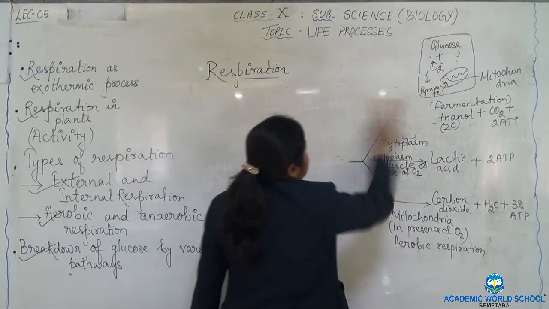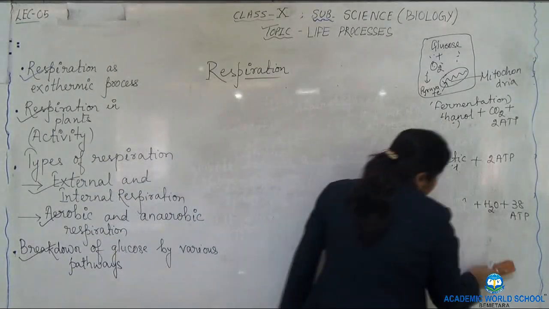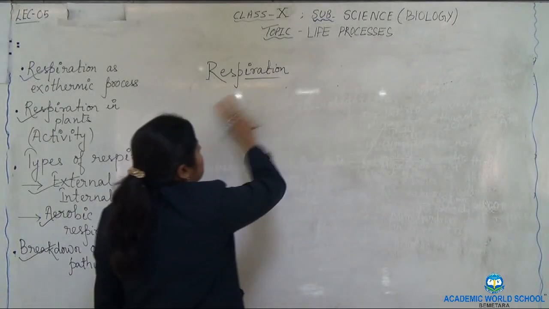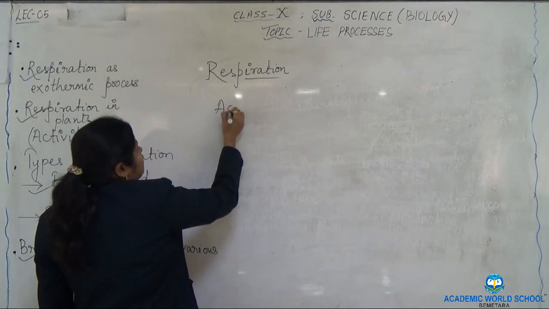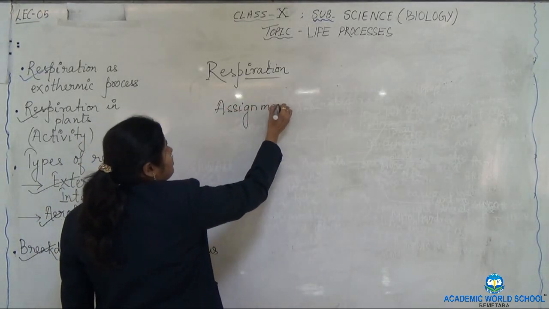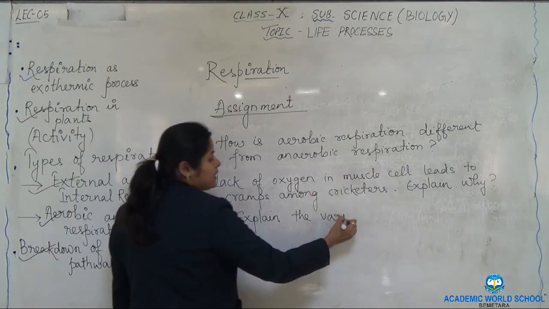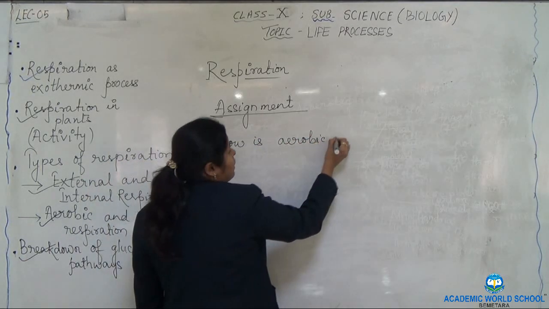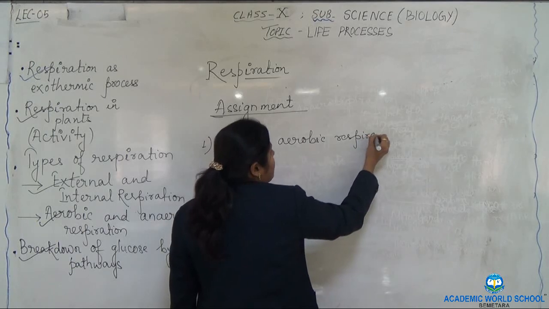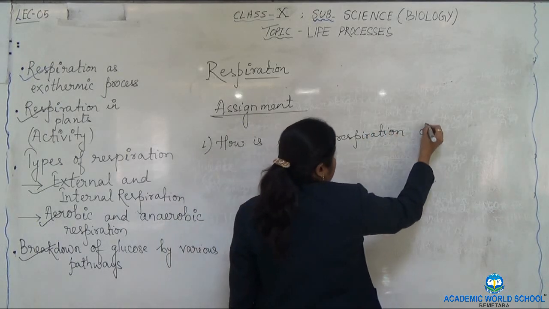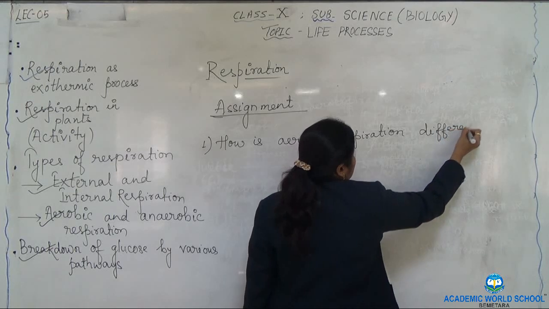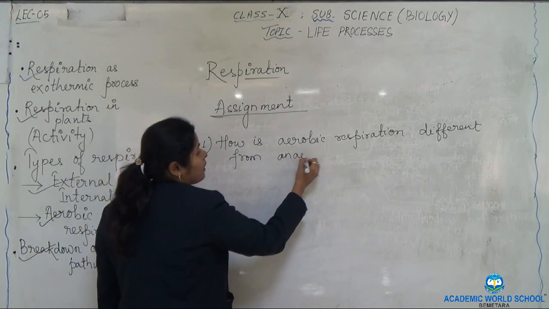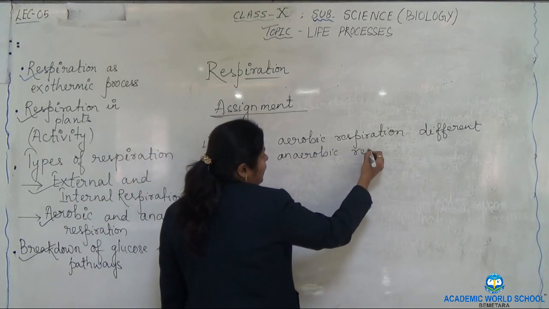Write it down. Your 3 assignments are: first question, pathways, how is aerobic respiration different from anaerobic respiration.